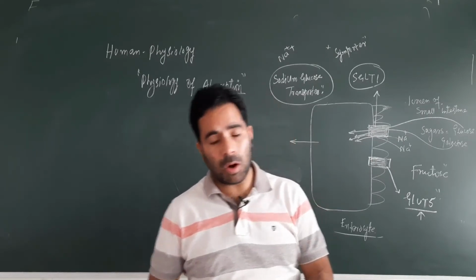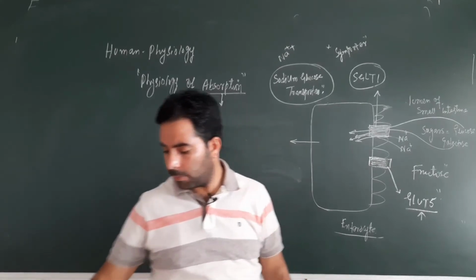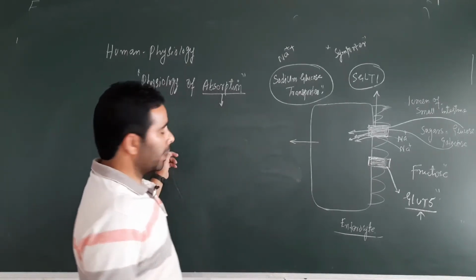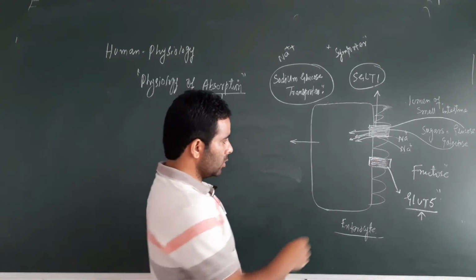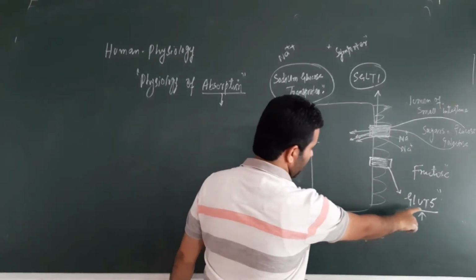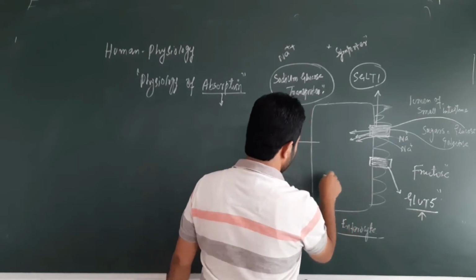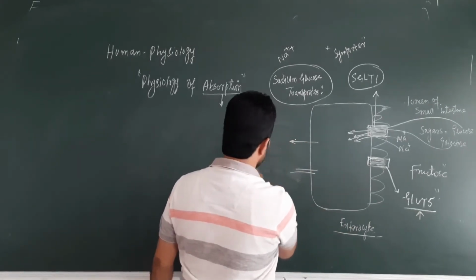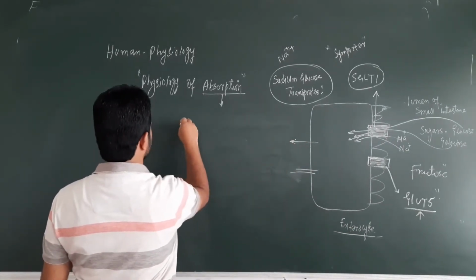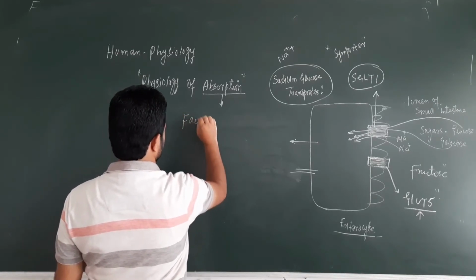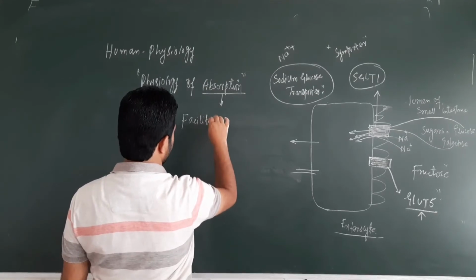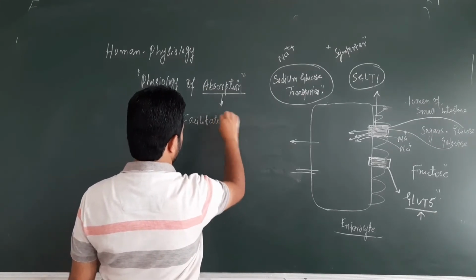So we cannot say the absorption of fructose is secondary active transport, as we have mentioned for glucose and galactose. So this absorption of fructose via GLUT5, then into the blood here, is an example of facilitated diffusion.